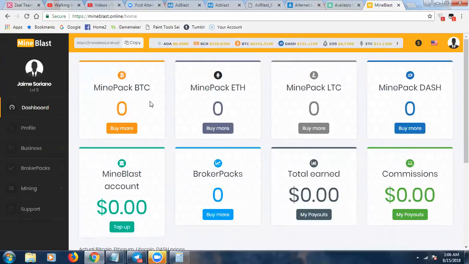be launching their own cryptocurrency called Binero in 2019. So how that's going to fit into this, I'm not exactly sure just yet. Will we be able to mine Binero? Maybe, I don't know, but I'm sure some way, somehow it'll be built into a potential revenue stream for affiliates.